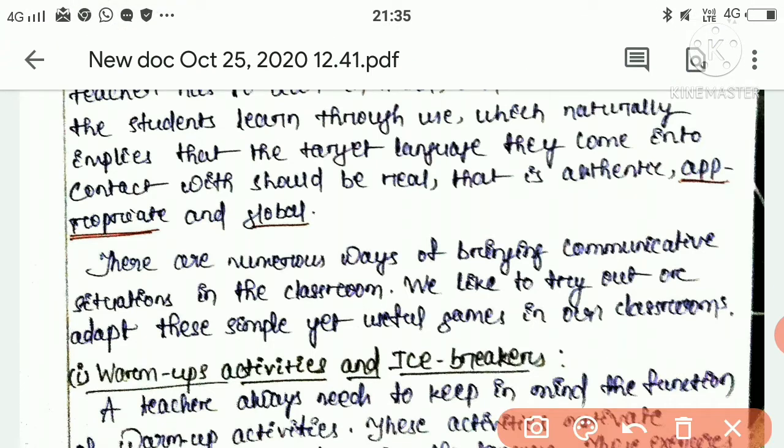So here the target language should be authentic, appropriate and global. We have to give them proper knowledge inside the English teaching classroom. As a teacher of English, you should give authentic, appropriate and global text material inside the classroom, speak in English and try to motivate the learners.